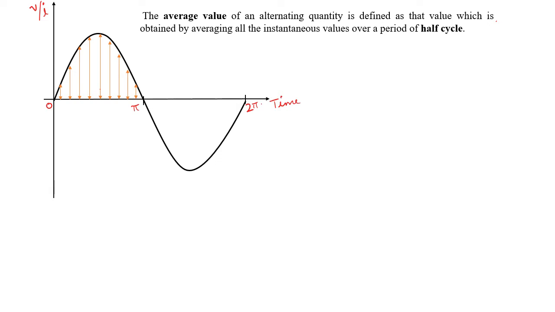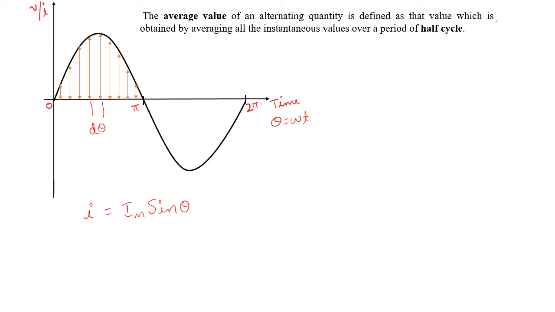Now, if the alternating quantity is a current waveform, then the instantaneous value is given by i equals Im sine theta. This is the equation of an alternating quantity in case of current. Now, consider a small interval in the positive half cycle. Let this interval be d theta. The x-axis is the time axis, or theta axis, where theta is equal to omega t.